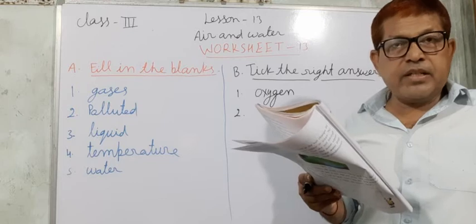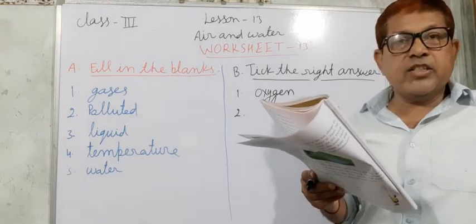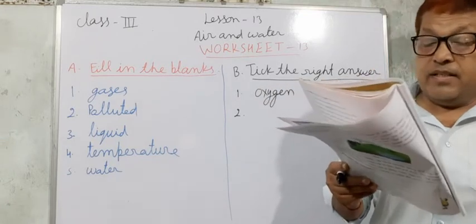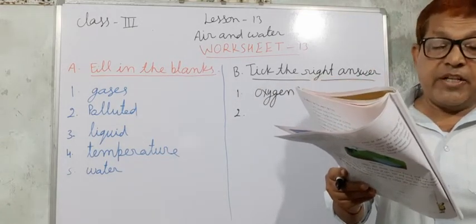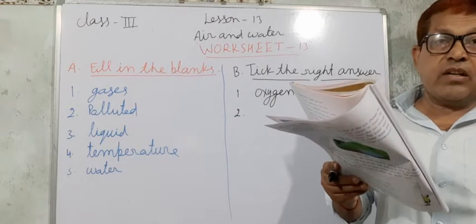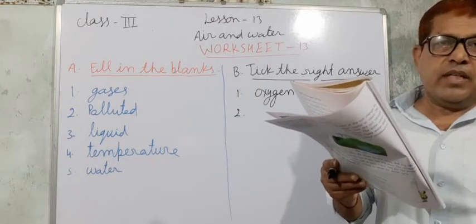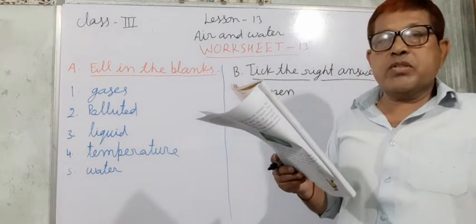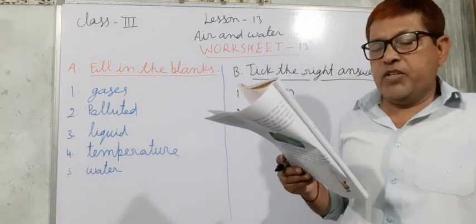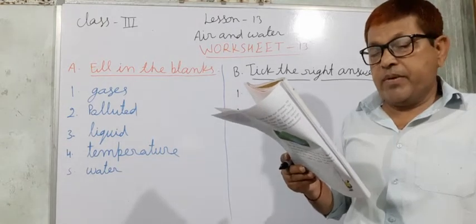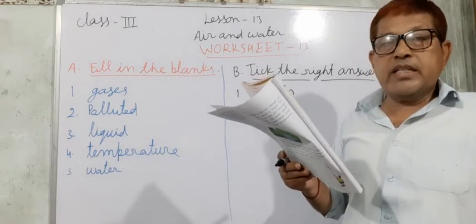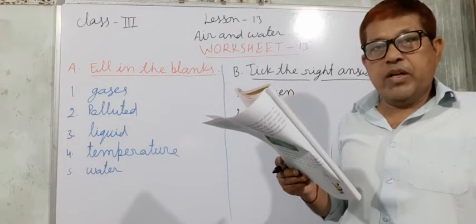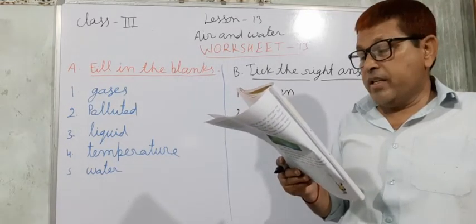In evaporation, water is lost in the form of water vapors, or the process of conversion of water into water vapor is called evaporation. While condensation is the conversion of water vapors into water drops or water.